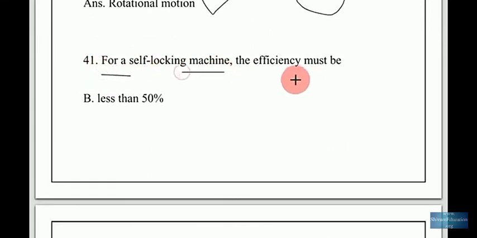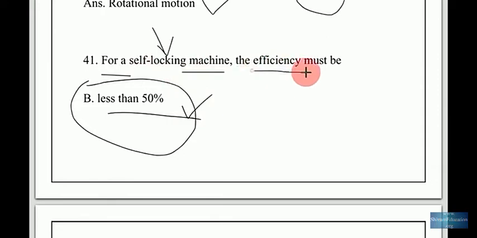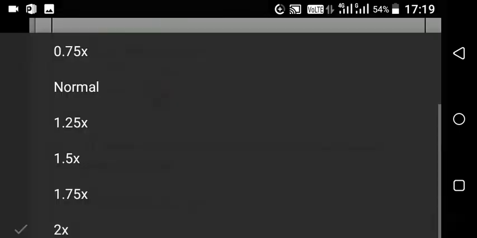For a self-locking machine, the efficiency must be less than 50%. So a self-locking machine has efficiency less than 50%. Don't get confused: for a self-locking machine, the efficiency must be less than 50%. 1 joule is equal to 1 Newton meter.